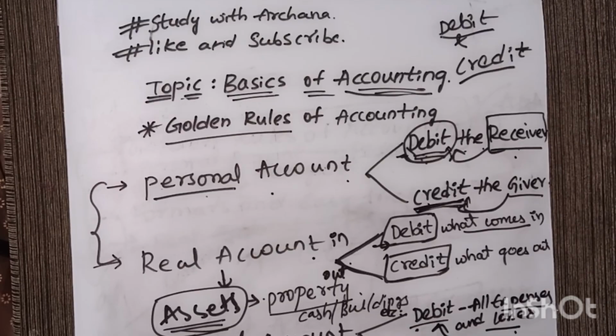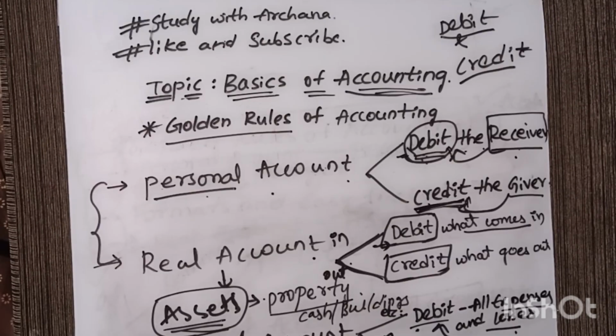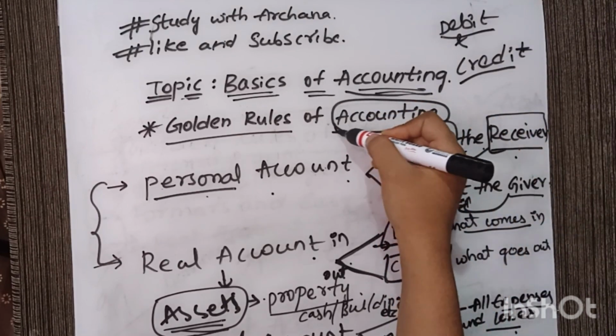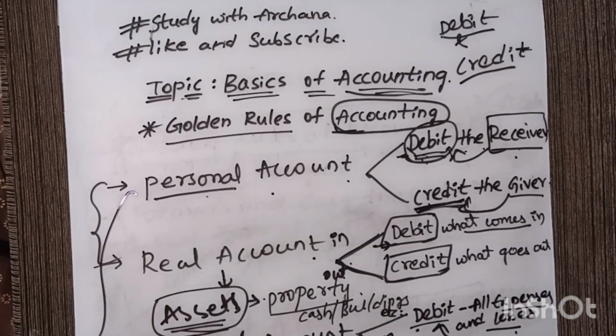In nominal accounts, in case of any expenses, or in case of any commission, which is one of the incomes, right? In case of any type of income, we will credit it. If it is an expense, we will debit it. Okay, so these are the golden rules of accounting. The full accounting subject is dependent on these three golden rules. That is why we call them the golden rules of accounting. Hope you understood.